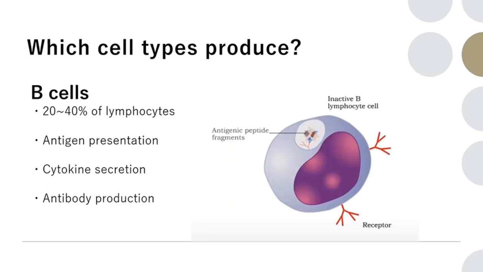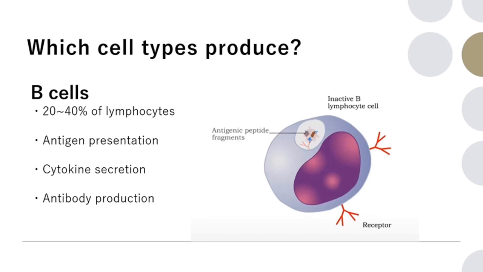Which cell types produce them? The answer is B cells. They account for from 20 to 14% of lymphocytes. They are antigen-presenting cells, so they attach to an antigen and process it, producing membrane markers that act as a warning that a T cell can understand.